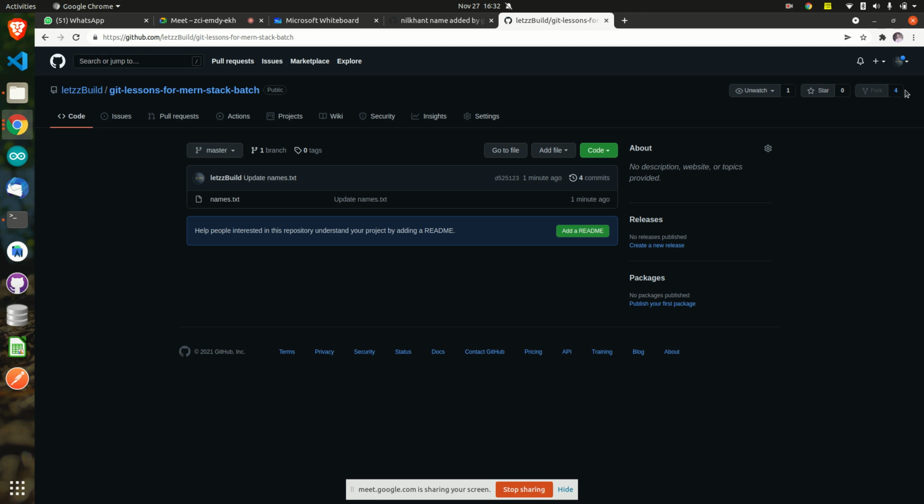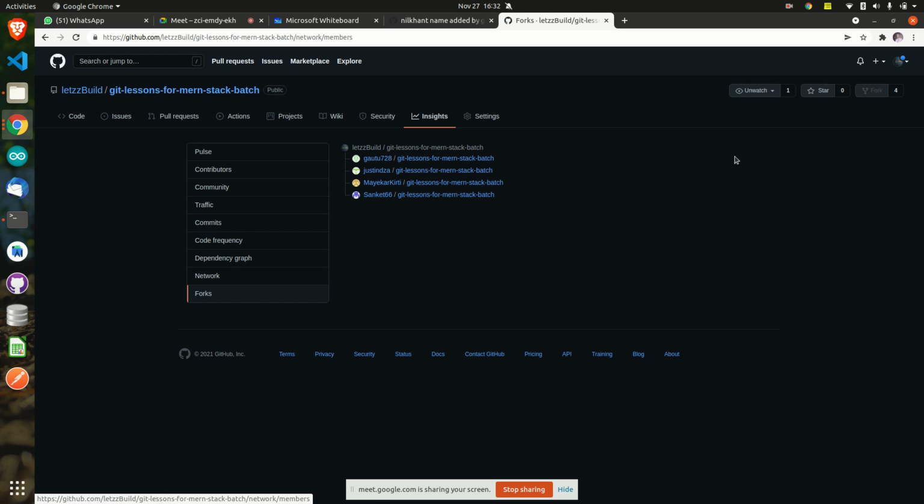How many people have forked? 4 people have forked. So let's see who has forked. Sanket has forked, Justin has forked, I have forked, and Kirti has forked. Only 4 people have forked right now, at least.